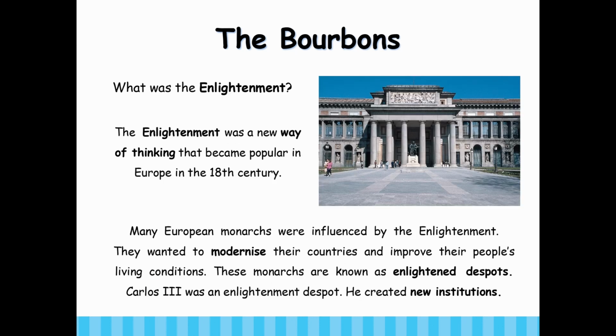What was the Enlightenment? The Enlightenment was a new way of thinking that became popular in Europe in the 18th century. Many European monarchs were influenced by the Enlightenment. They wanted to modernize their countries and improve their people's living conditions. These monarchs are known as the Enlightened Despots. Carlos III was an Enlightened despot. He created new institutions.